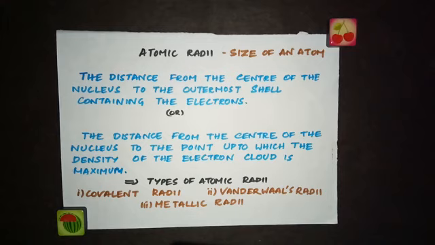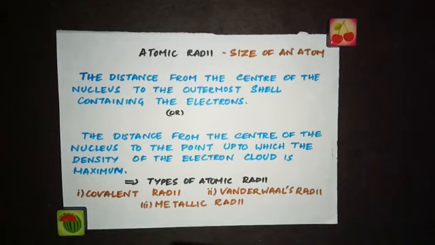So if you consider the atom to be a sphere, you can define the atomic radii as the distance from the center of the nucleus to the outermost shell containing the electrons. That distance is called the radii. Just like how you define the radius of a circle, it is the distance from the center of the nucleus to the point up to which the density of the electron cloud is maximum. We have seen about this electron density and probability of finding the electron in the second lesson. So the distance from the center of the nucleus to the point up to which the density of the electron cloud is maximum is called atomic radii.